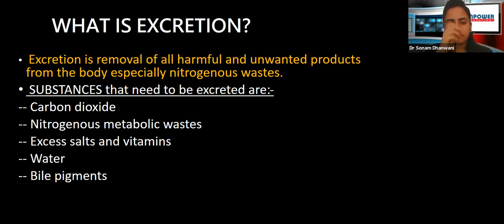Now excretion is happening, but what is exactly going out in excretion? Let's have a look at that. Substances that need to be excreted are, one, carbon dioxide. Our body doesn't need carbon dioxide. Then nitrogenous metabolic waste, excess salts and vitamins, water, and bile pigments. These are the substances that really need to be excreted from the body.